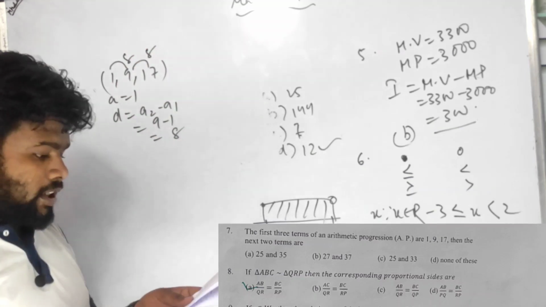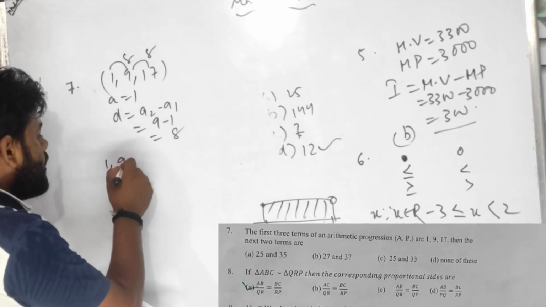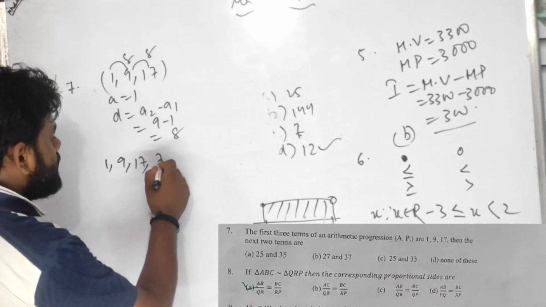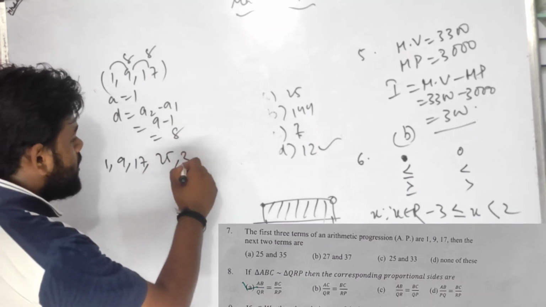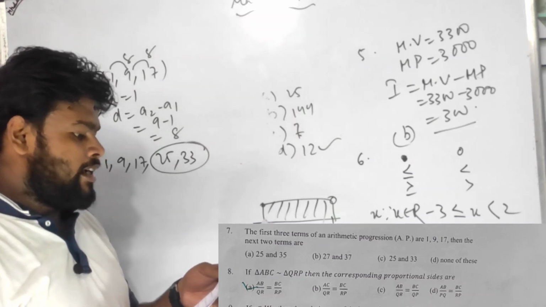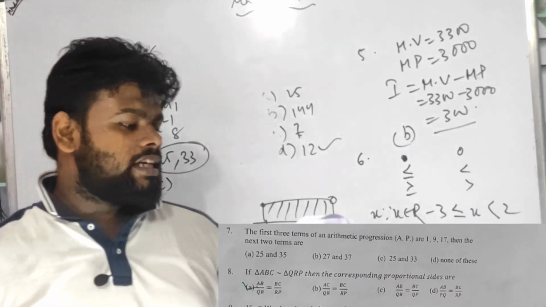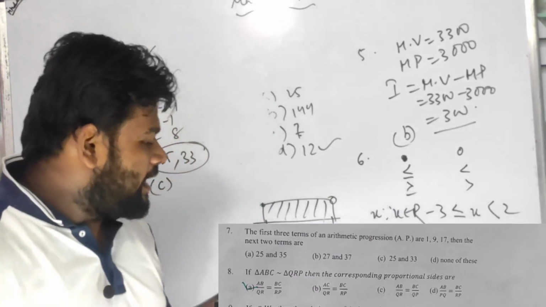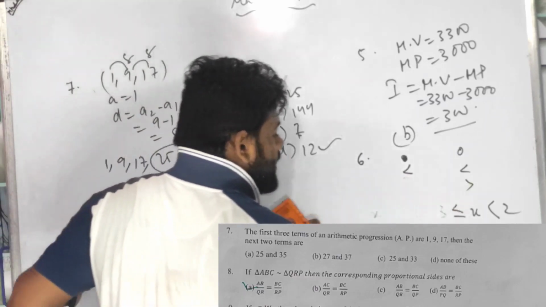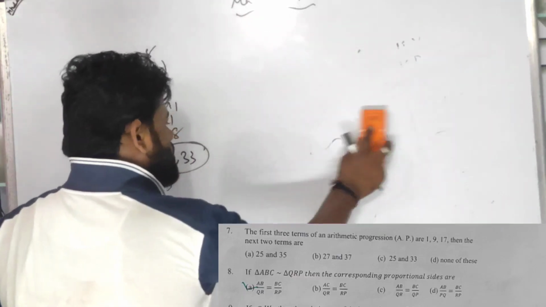So what is being asked? The next 2 terms will be 17 plus 8, which is 25, children. 25 plus 8 is 33. Here we got the answer 25 and 33. Yes, it is there. Option C is the answer. Number 7's answer is C. Number 8, let us do number 8. In number 8 it is given, children, I hope you have noted it down.